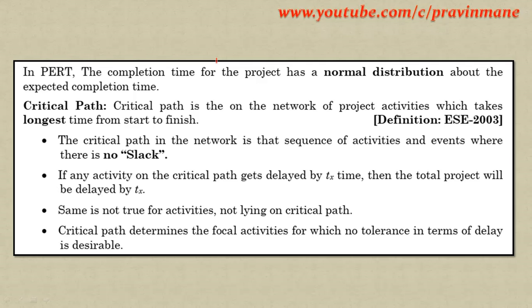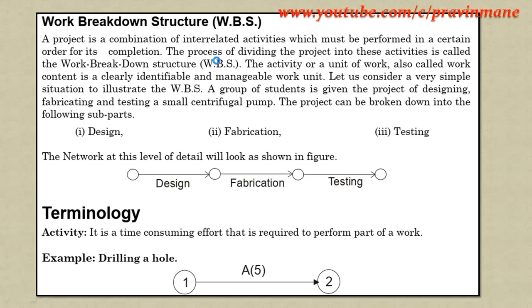The same is not true for activities not lying on the critical path. The critical path determines the focal activities for which no tolerance in terms of delay is desirable. Now, work breakdown structure. This is also a most important concept we need to know when we are doing the scheduling work, that is, the networking work.